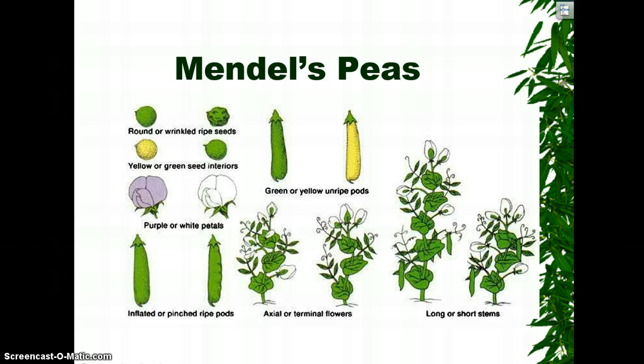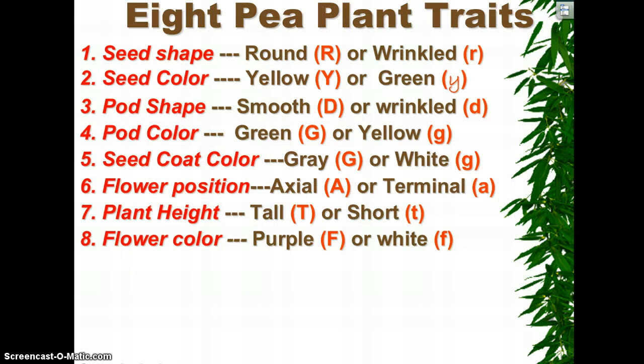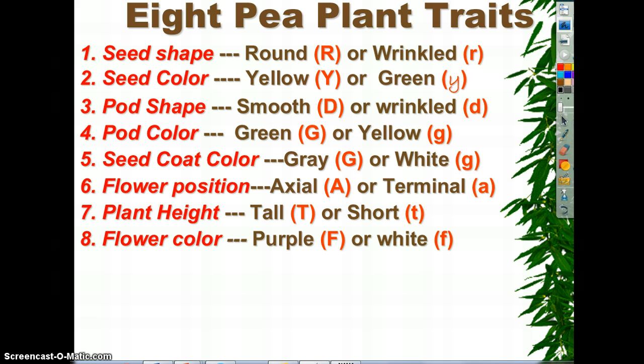Here's just a list of some of those traits he looked at. And I want to look at this chart, and we're going to write out some crosses. In genetics, letters are used to represent genes. We can't really see the genes, but we use a letter to represent them. And we use a capital letter for dominant and a small letter for recessive. So he looked at seed shape, seed color, pod shape, pod color, seed coat color, flower position, plant height, and flower color.